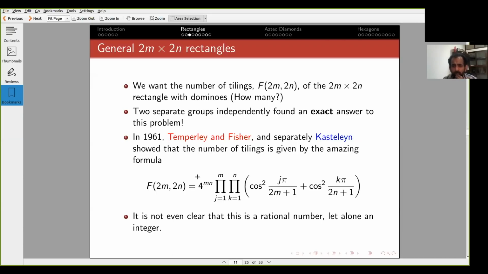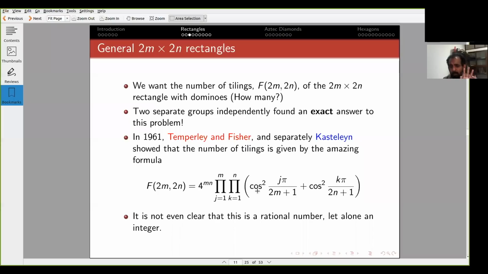Both these groups gave this amazing formula for the number of tilings of the 2m by 2n rectangle with dominoes. So let me read out the formula. It's 4 raised to the power m times n, times the product over j going from 1 to m, k going from 1 to n, of cos squared j pi by 2m plus 1, plus cos squared k pi by 2n plus 1. Okay.